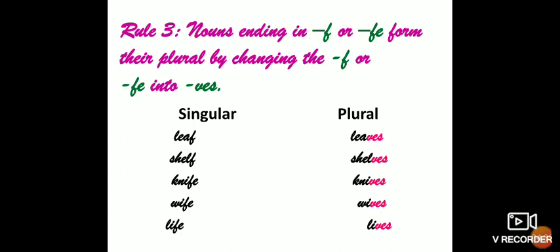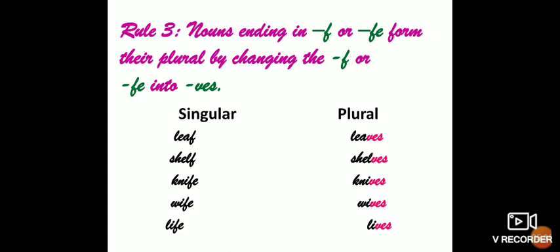or fe into ves. So what we'll do? We'll replace f or fe with ves. Like in singular form, we have leaf. Leaf means one leaf, and its plural, when there are so many leaves in a plant, isn't it? So it will become leaves. Here we have removed f and we have written ves. So we got the plural form of leaf as leaves.